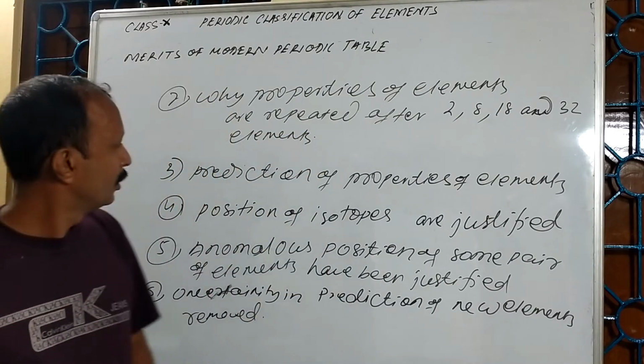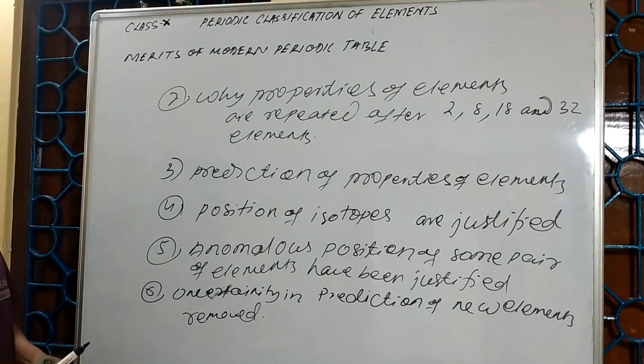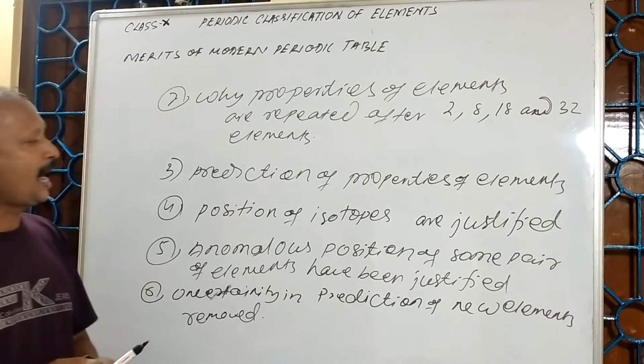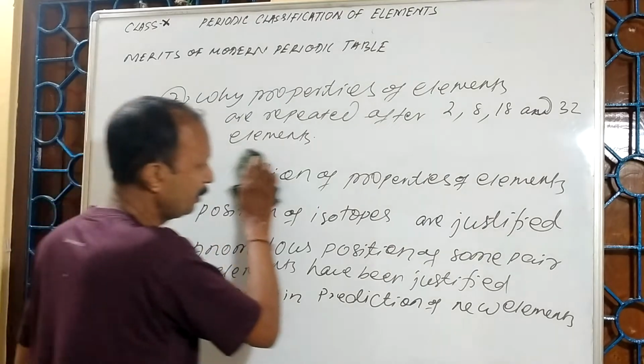Listen carefully. Why are properties of elements repeated after 2, 8, 18 and 32 elements?